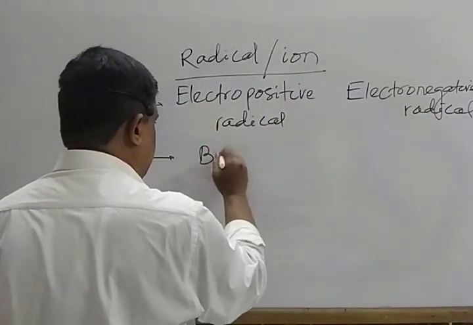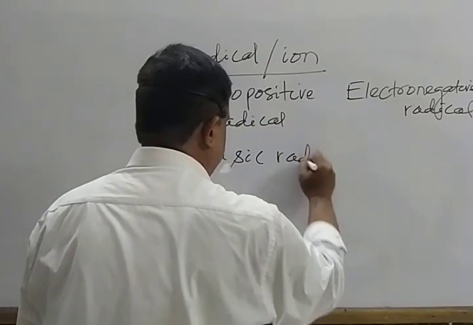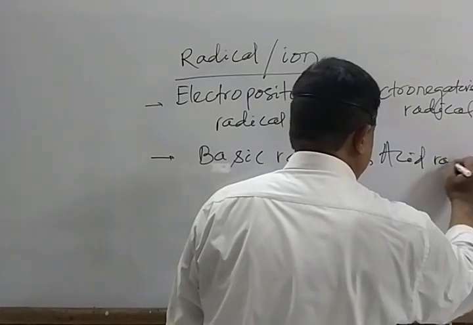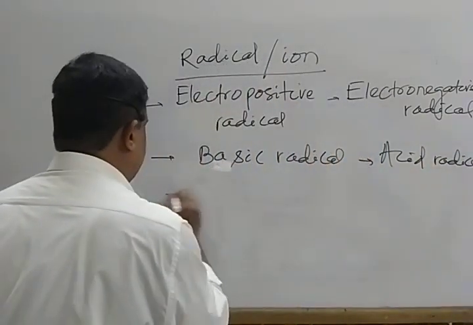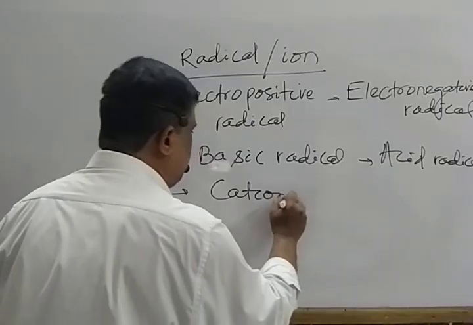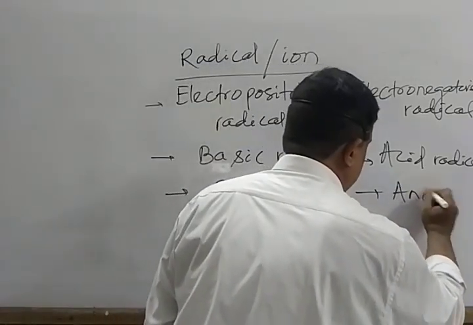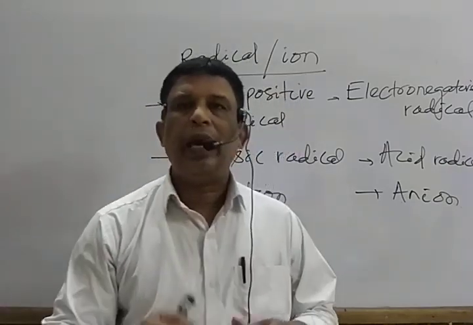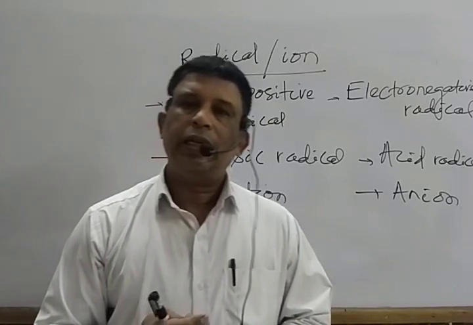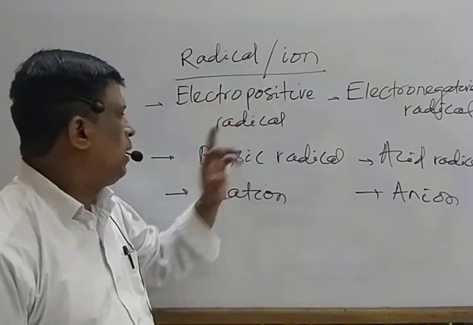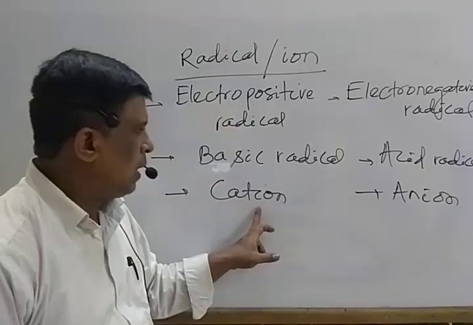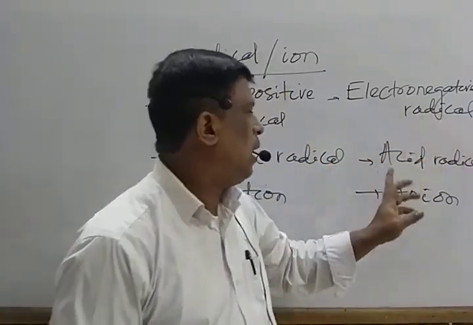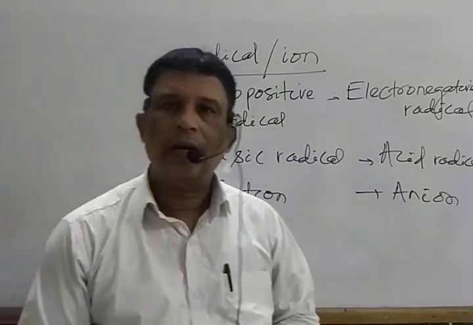Otherwise, one is basic radical, one is acid radical. Otherwise, one is known as cation, one is known as anion. Mark that. If that atom or group of atoms has positive charge, that is known as electropositive radical or basic radical or cation. If it possesses negative charge, then it is known as electronegative radical or acid radical or anion.